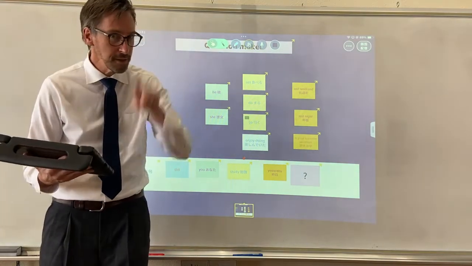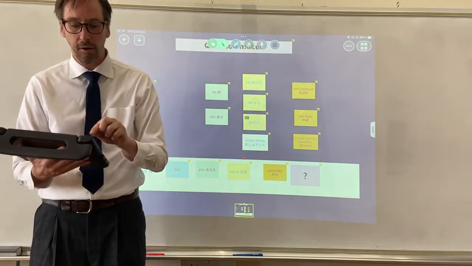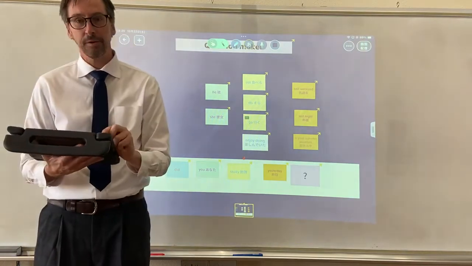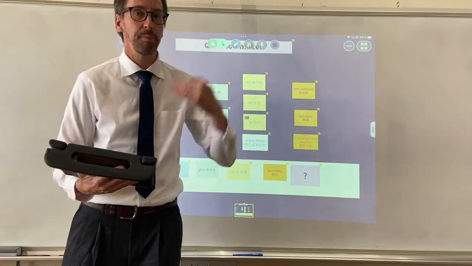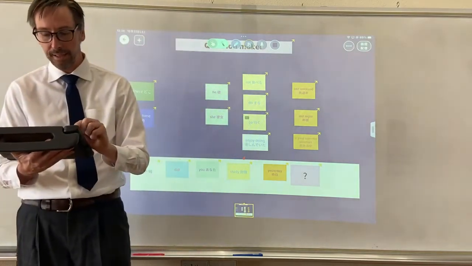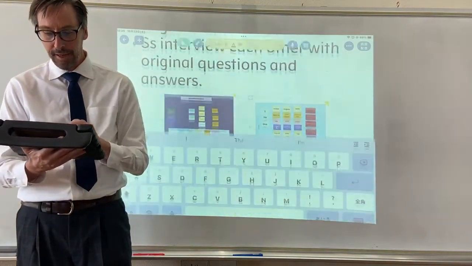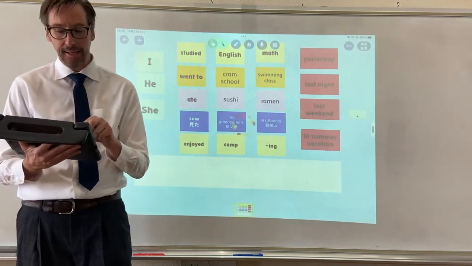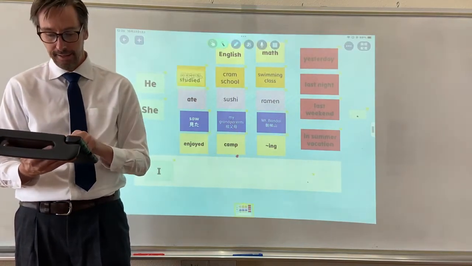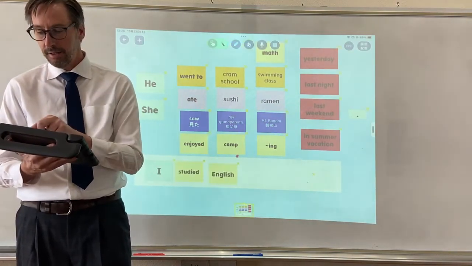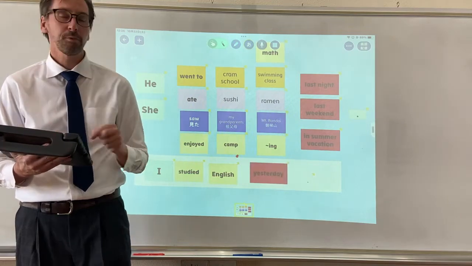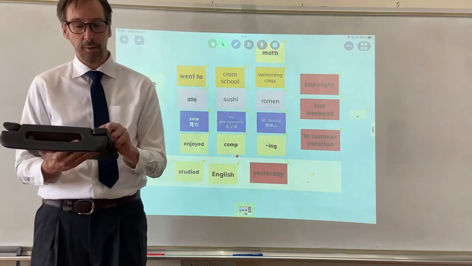But if they use their fingers and make it first on Loilo, then it's easier to make those sentences, and it's a good step before writing and before speaking. I have one for making questions and one for making sentences. I studied English yesterday, with a full stop, would be the answer to that question.